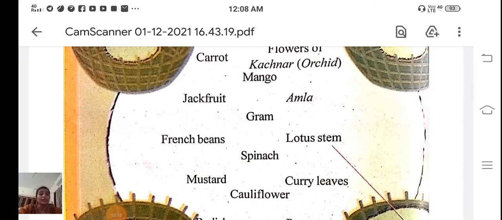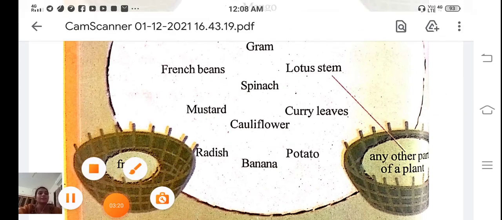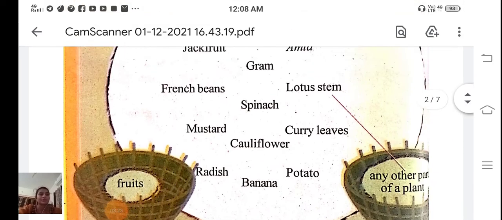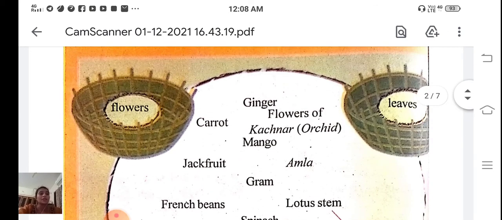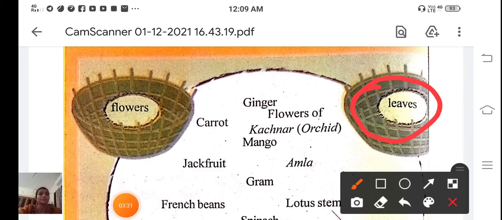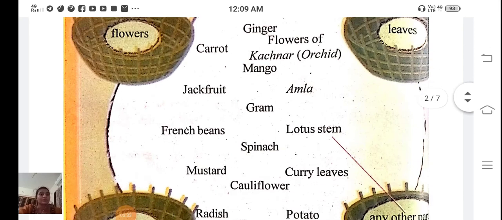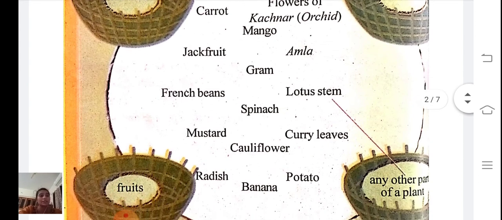Then gram. Gram is a seeds. It comes in this basket. Then spinach. Spinach is a leaves of a plant. So it comes in this basket. Then lotus stem. It's a stem of a plant. So it comes in any other part of a plant. Curry leaves. It's a leaves of a plant. So it comes in leaves basket.